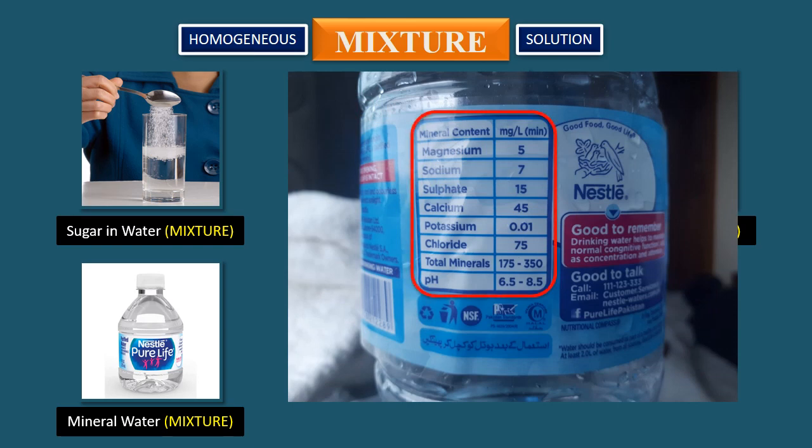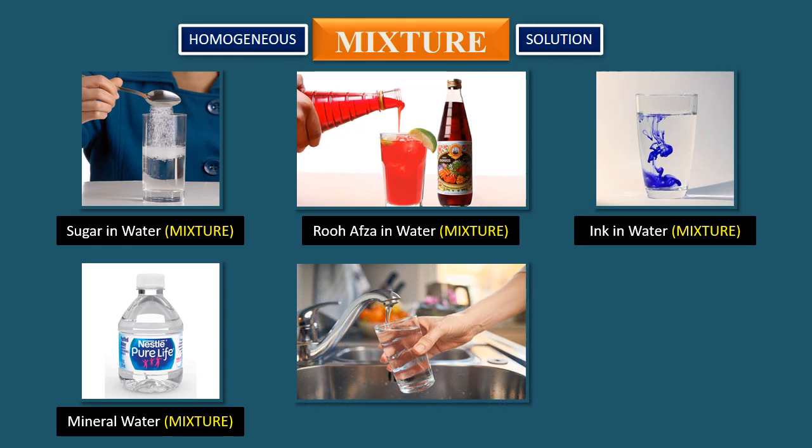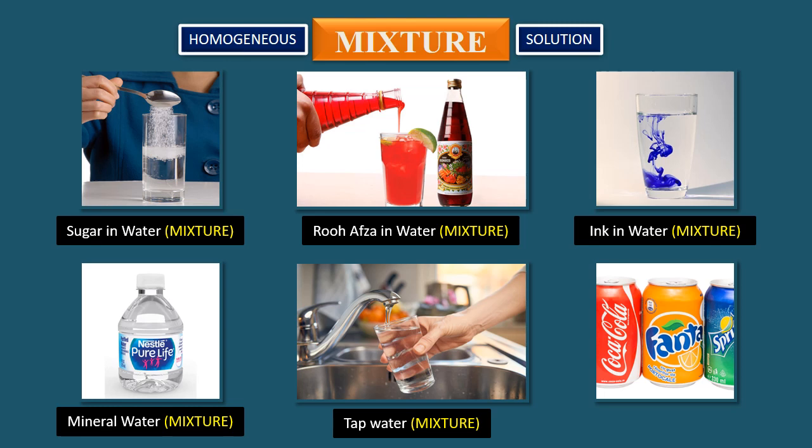You can see over there. The tap water we drink is also a solution, and its mineral contents vary from place to place. Next we have soft drinks. Besides their variable flavoring agents, they all have carbon dioxide gas dissolved in them. So they are also solutions.